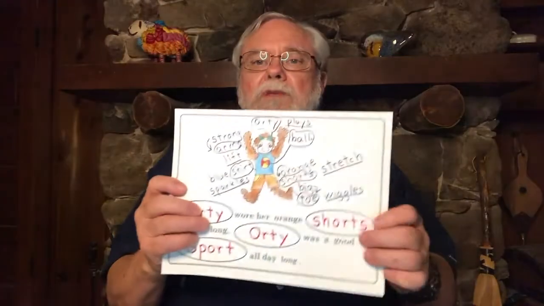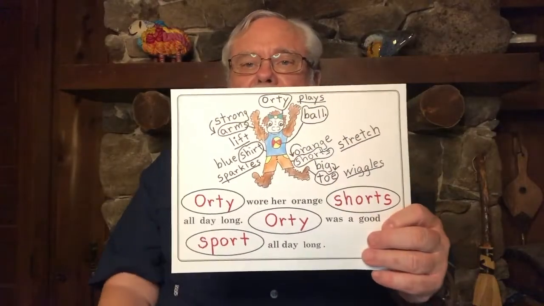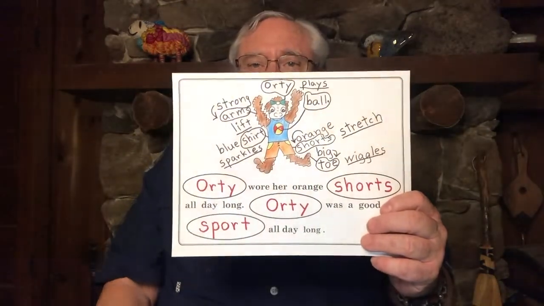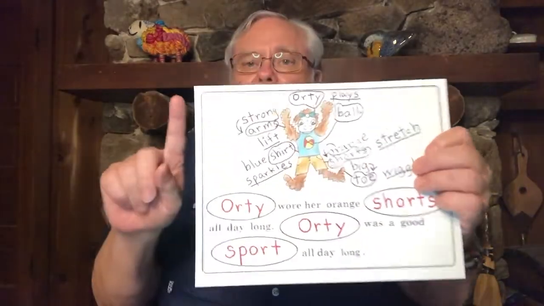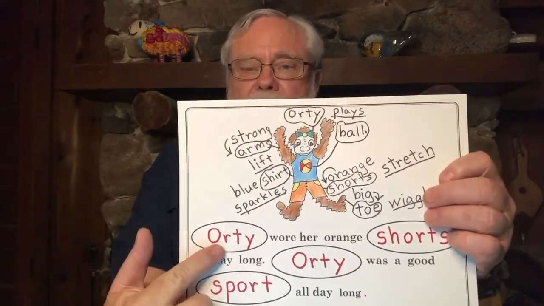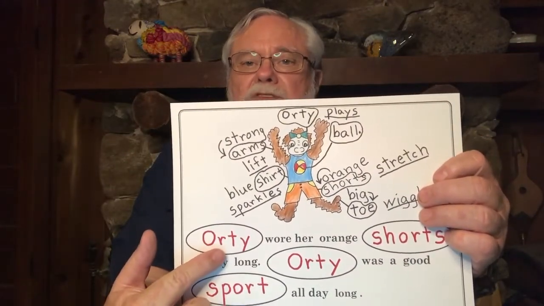Then after we had drawn our pictures, we put it into a song. And the song that we used was Mary Wore Her Red Dress, that went, Mary wore her red dress, red dress, red dress. Mary wore her red dress all day long. But when we changed it to Orty, what does it say? If you have this paper with you, you can put your reading finger up, put it underneath Orty, and I'll sing it, and then you can sing it back to me.